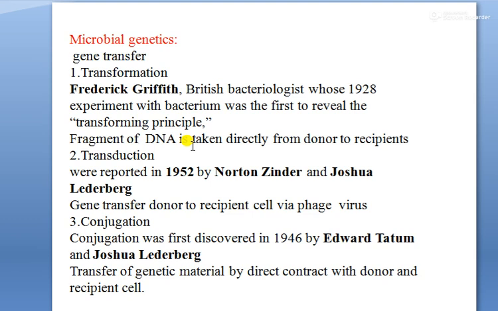In this transformation process, there is a need for two cells. One is the donor and another is the recipient. Donor cells transfer the genetic material and recipient cells receive the genetic material.